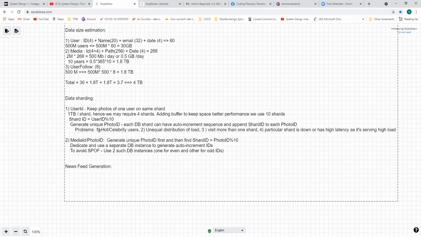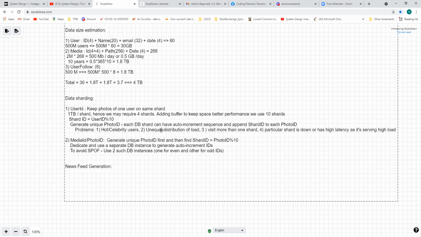But doing all this, we'll still encounter some issues. The problem we'll face is, how do we handle celebrity users? A lot of people would like to follow them and see their photos, so a particular shard will be hot in some cases.